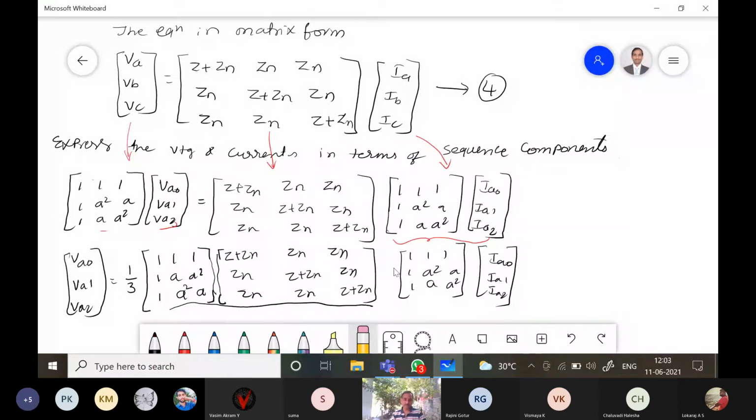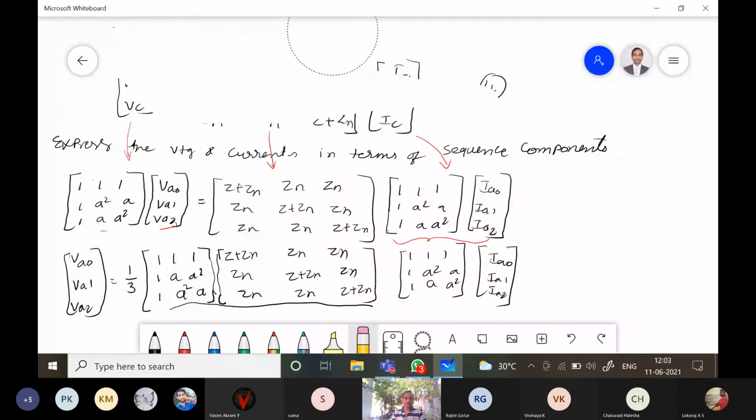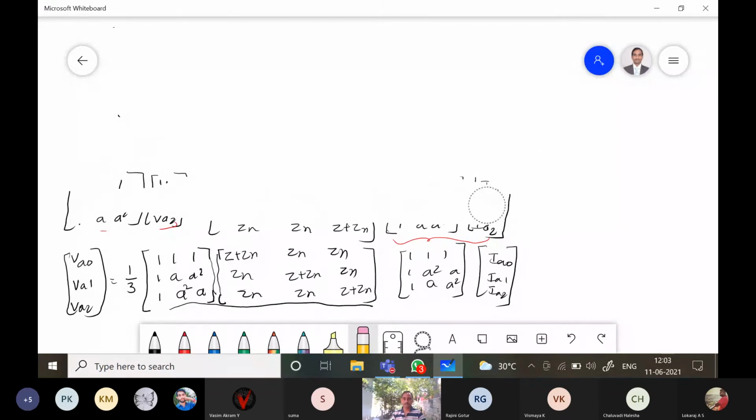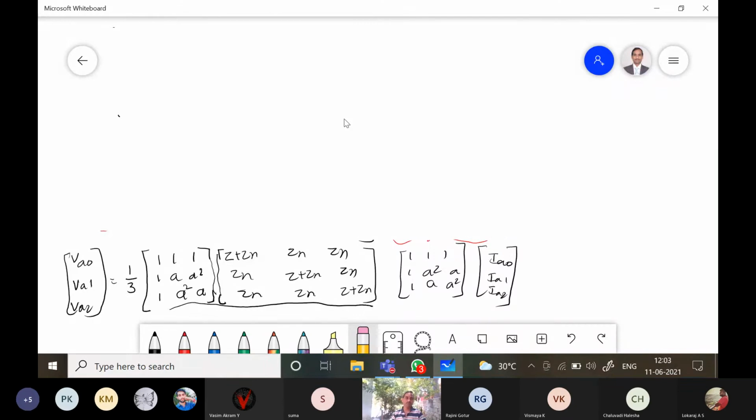If you multiply these things, what happens? It is equal to 1 by 3 times: first row first column, 1 1 1 times Z plus Zn, Zn, Zn, which gives Z plus 3 Zn.